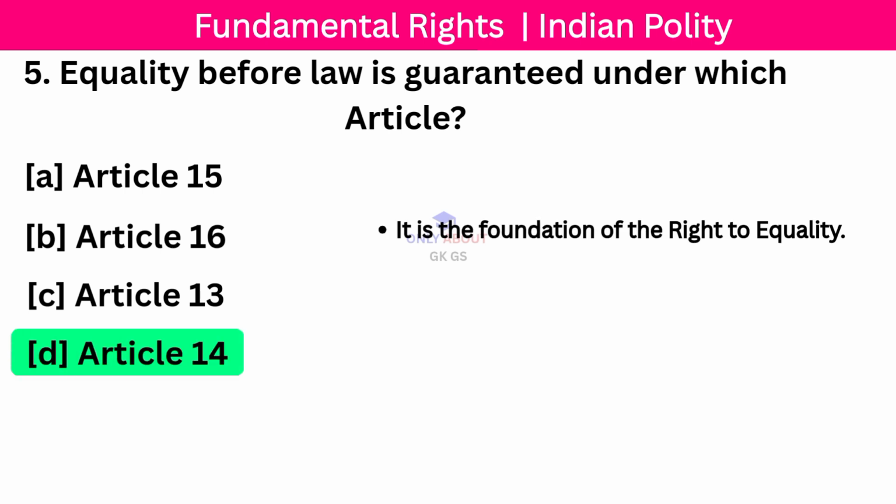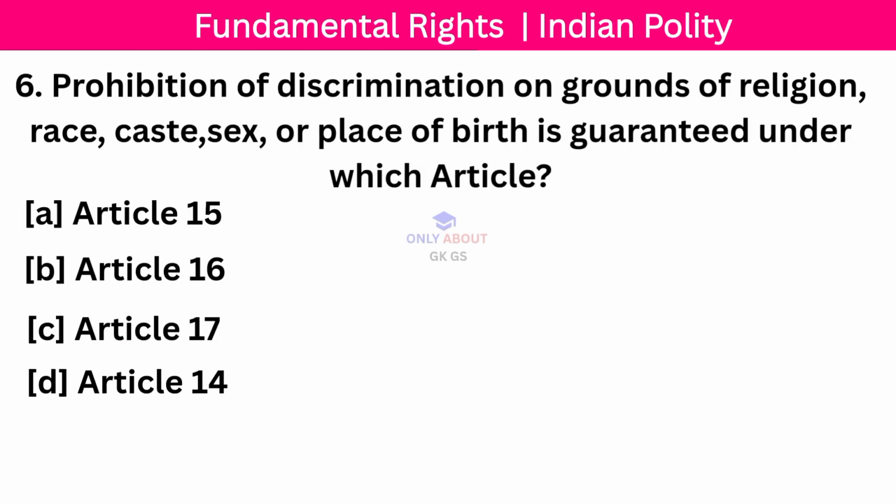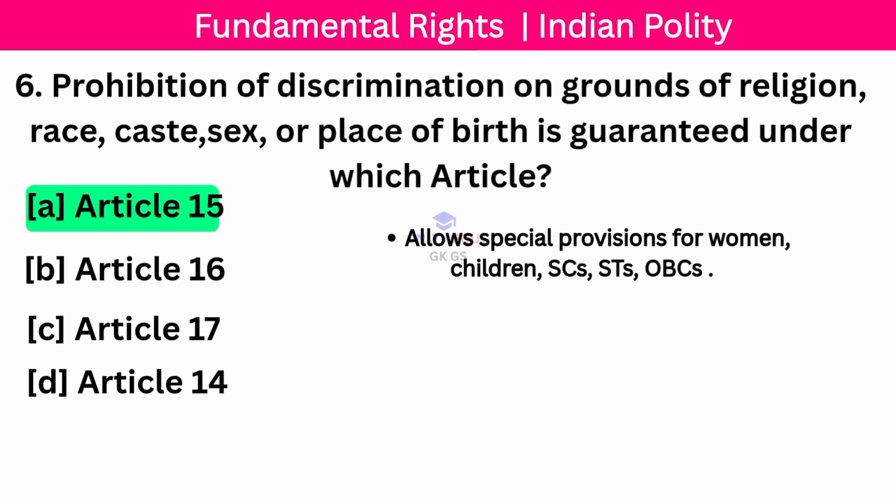Correct answer: Article 14. It is the foundation of right to equality. Your next question: Prohibition of discrimination on grounds of religion, race, caste, sex or place of birth is guaranteed under which article? Correct answer: Article 15 allows special provisions for women, children, SCs, STs and OBCs.